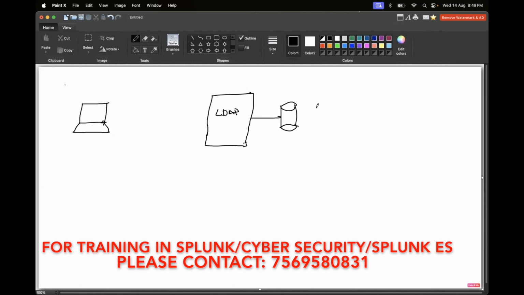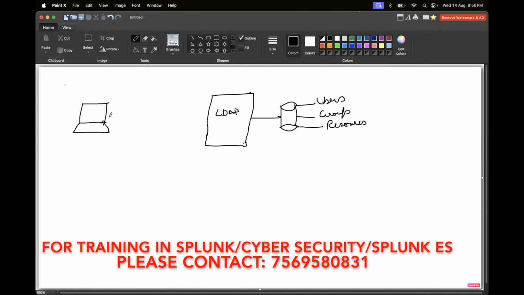In interviews they will ask how you configure the LDAP server, and you have to specify all these things. It will have the information of all the users first of all. So three things you should understand: it will have information of all users, then only can we have user authentication; it will have groups information; and it will have resources information. The LDAP server will have all these three.